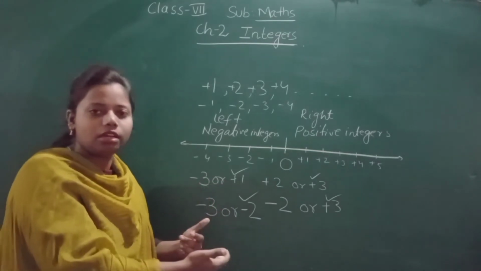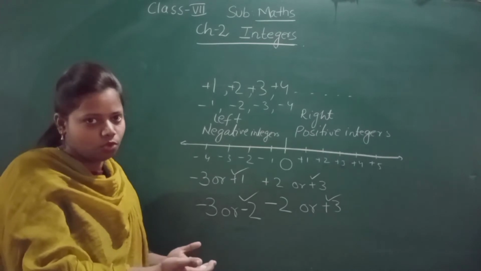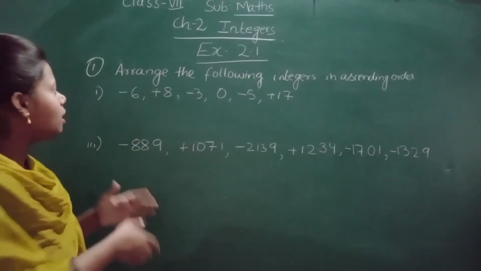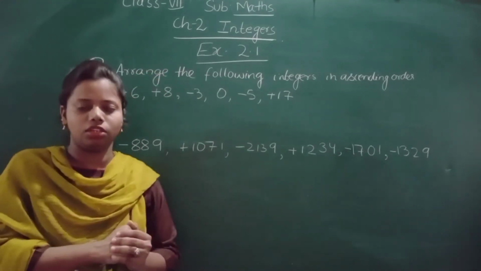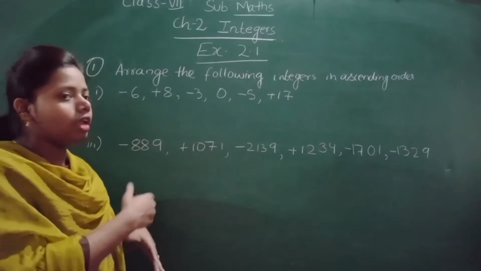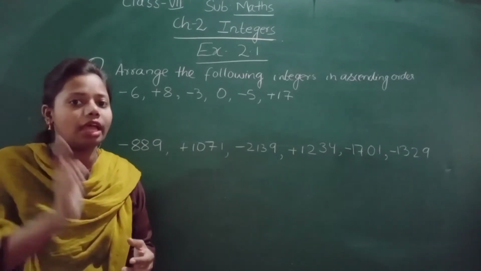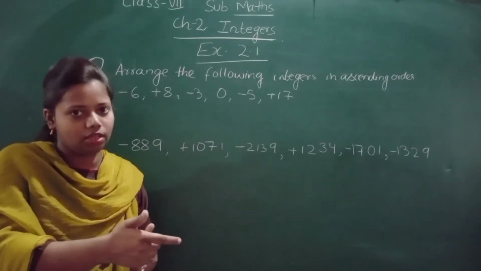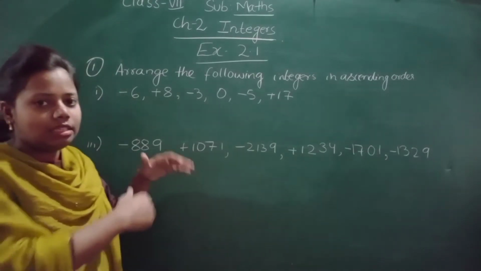Now let us start exercise 2.1, and let's do a few questions. So what is question number 1? Question number 1 is to arrange the following integers in ascending order. I know you know what ascending order is. We have to arrange it from small to big. Ascending means small to big. Now let us arrange this.